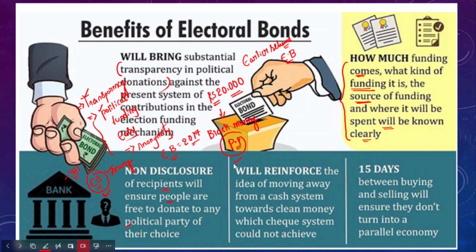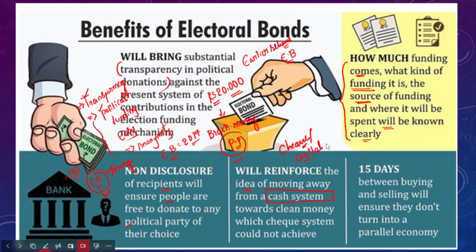After that, the other major benefit is that it will reinforce the idea of moving away from the cash system. Earlier, through cash, a donor could contribute to a political party. But now there's no chance of cash. Rather, you must contribute either through check or through digital payments.